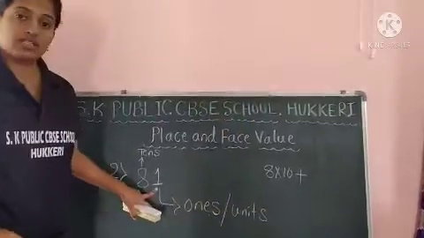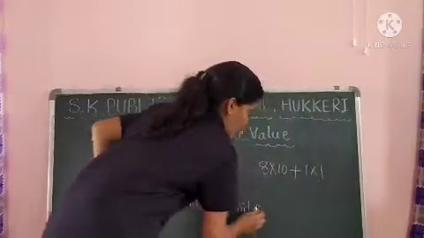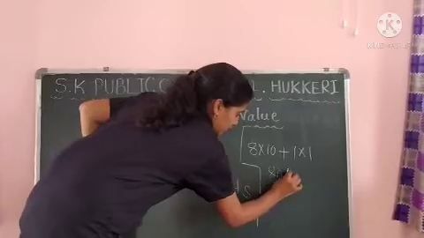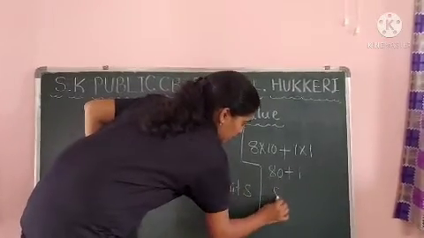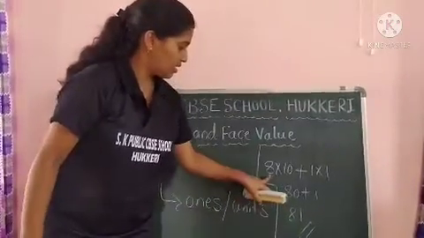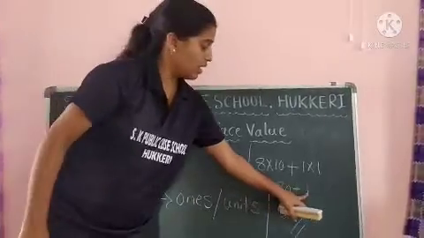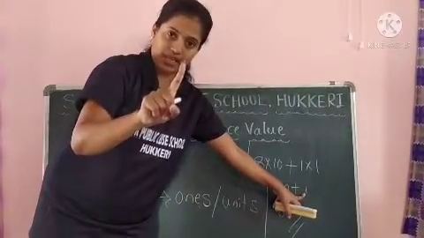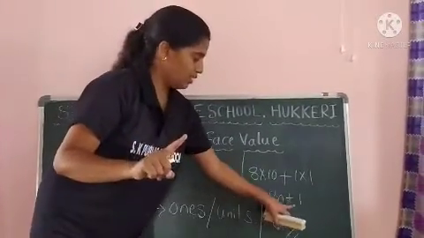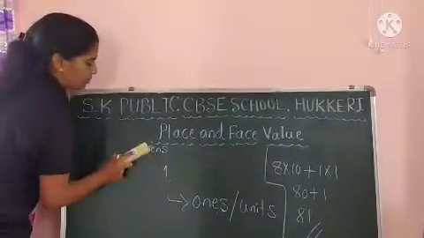Plus ones, only one group is there. Ones, only one group. So here you can see 8 into 10, 80, plus 1, 80 plus 1, 81. This is our answer. This 81 will form like this. So 8 groups of 10, 1 group of ones. Only one single digit is there. 80 plus 1, 81.